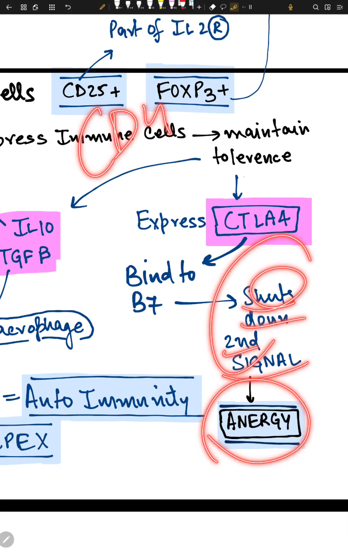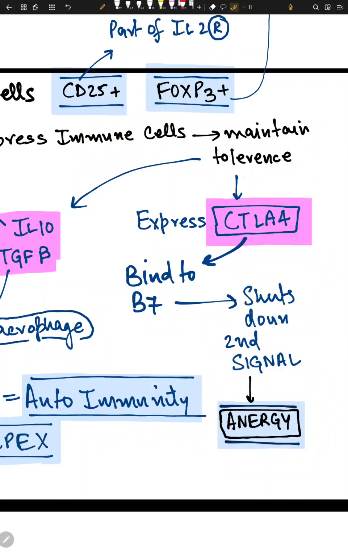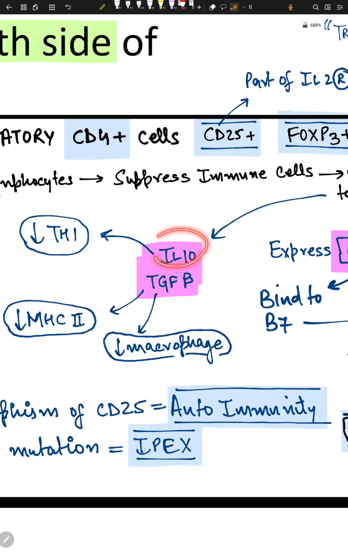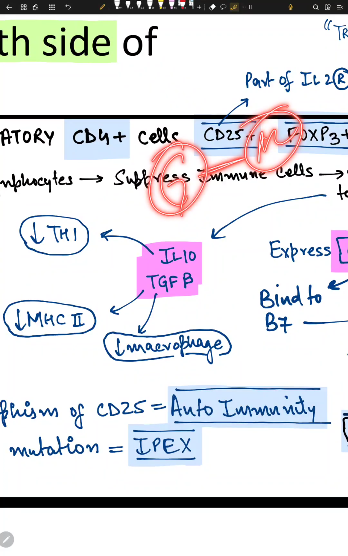What happens? Anergy. What is anergy? Anergy is just when the CD4 cells completely shut down and go to a deep sleep state. That's called anergy. Another way we can shut down the second signal is by secreting IL-10 and TGF beta. What is TGF? Transforming growth factor. Now we have TGF gamma and TGF beta. Gamma is for growing macrophages. G is green, TGF gamma. So TGF gamma makes macrophages.